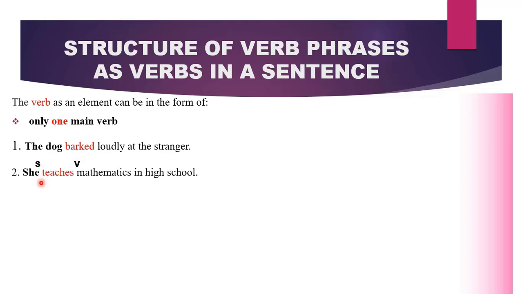In the second sentence, she teaches mathematics in high school. What is the subject? It is she. And what is our verb? It is teaches.